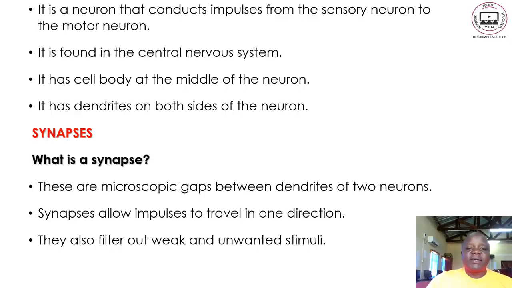So we are saying the description of this particular relay neuron. It is a neuron that conducts impulses from sensory neuron to the motor neuron, and that's why we are saying it is connecting the two neurons, because it can conduct electrical information from the sensory neuron to the motor neuron.